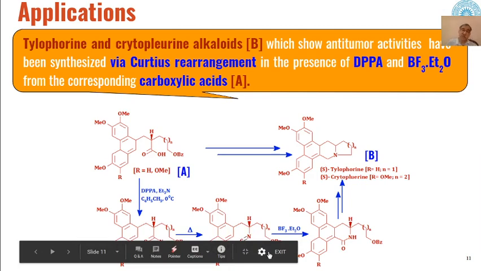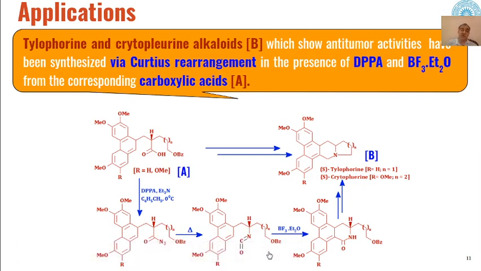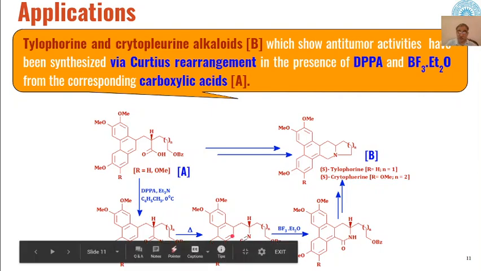So these carboxylic acids are first converted by DPPA into azides, and then on heating into isocyanates, and these isocyanates then react with BF3 etherate, and a cyclization at this place will take place, and we will get these types of cyclic products.